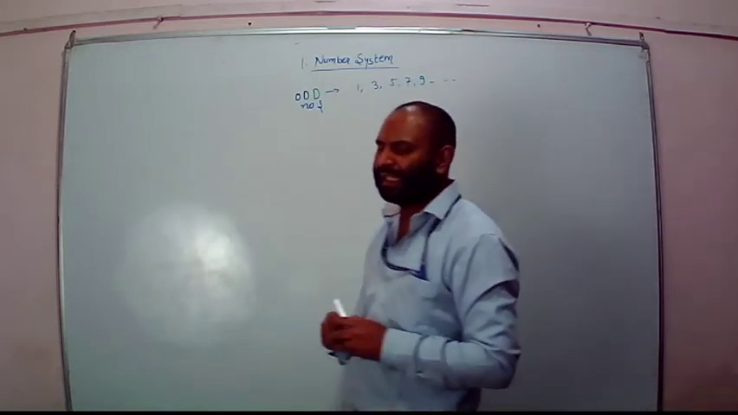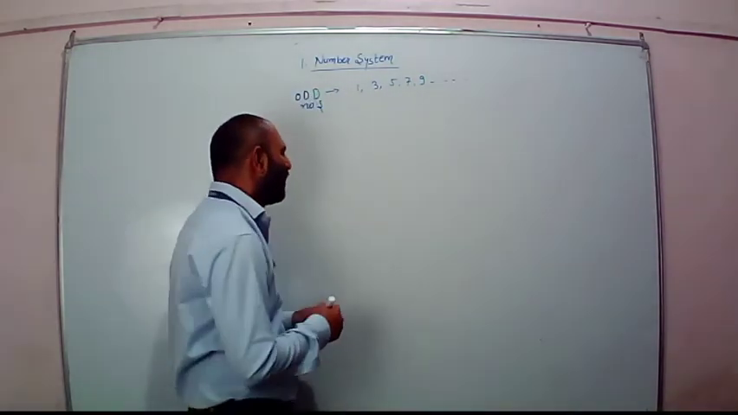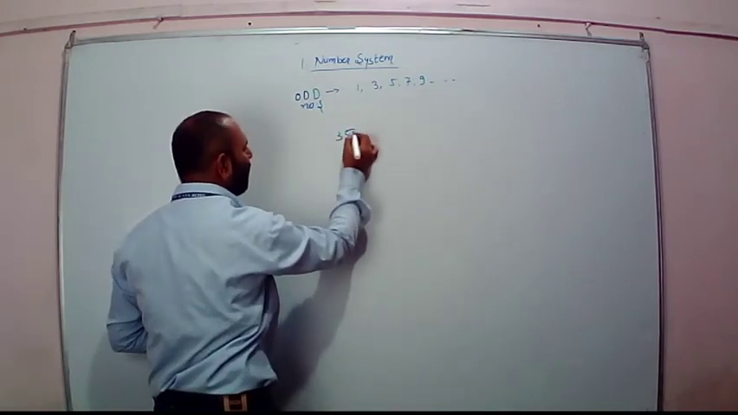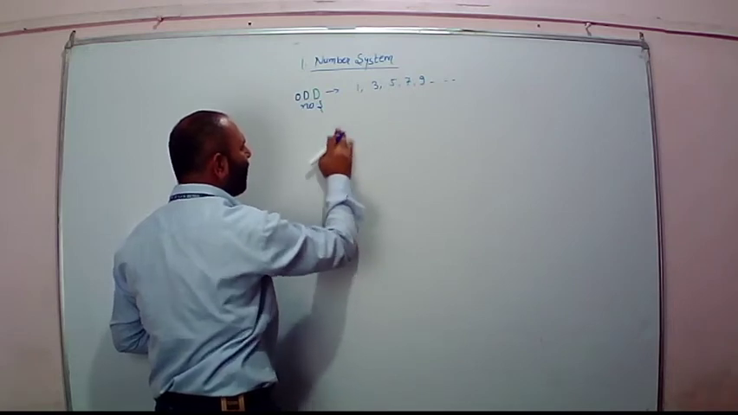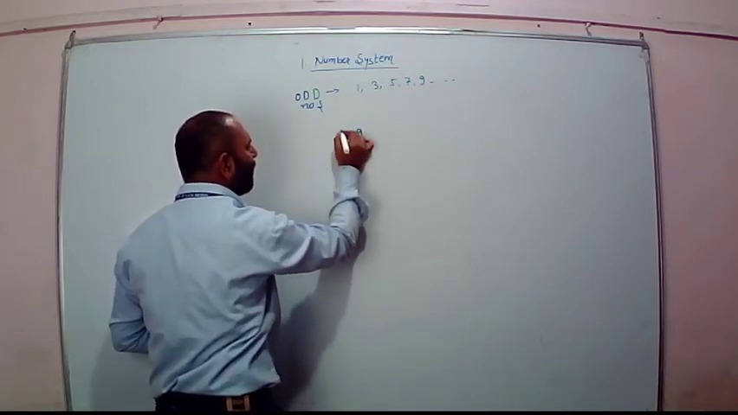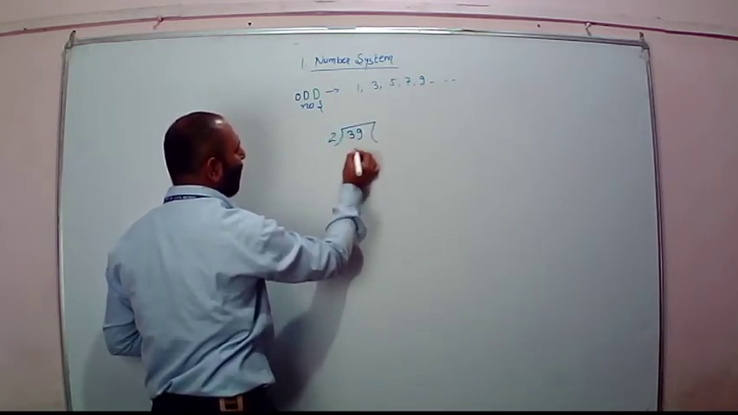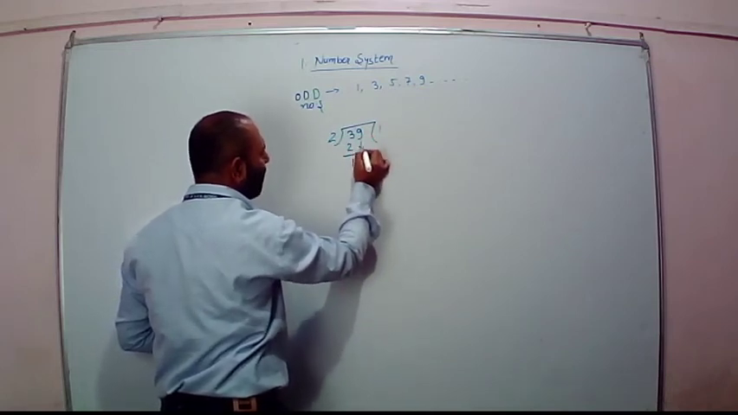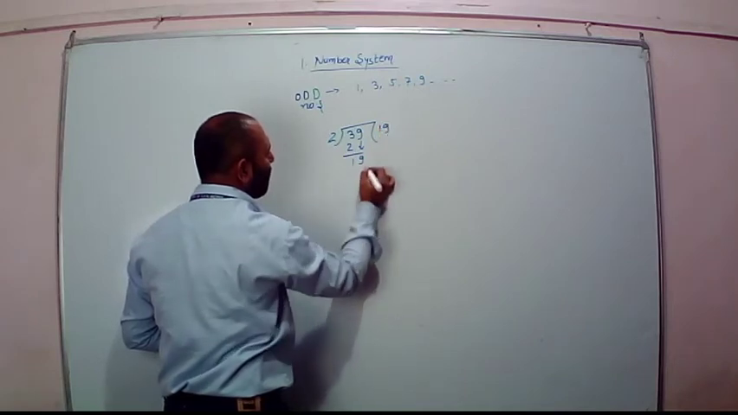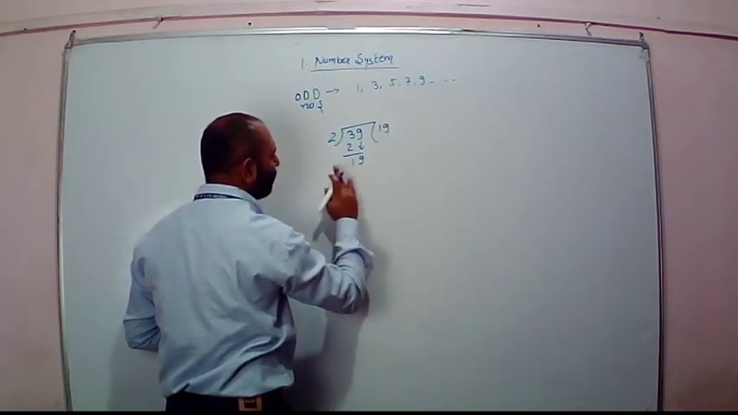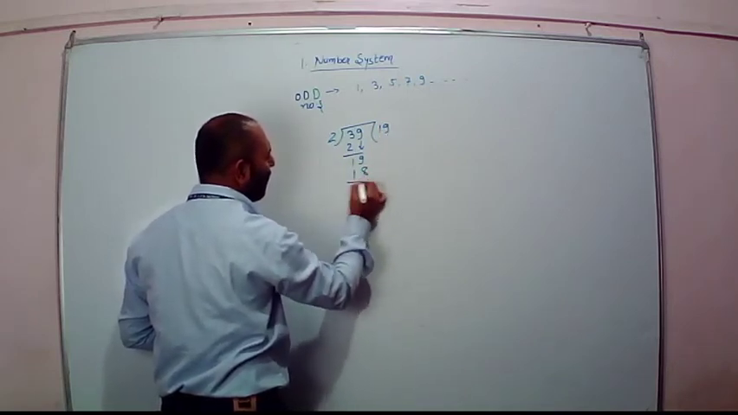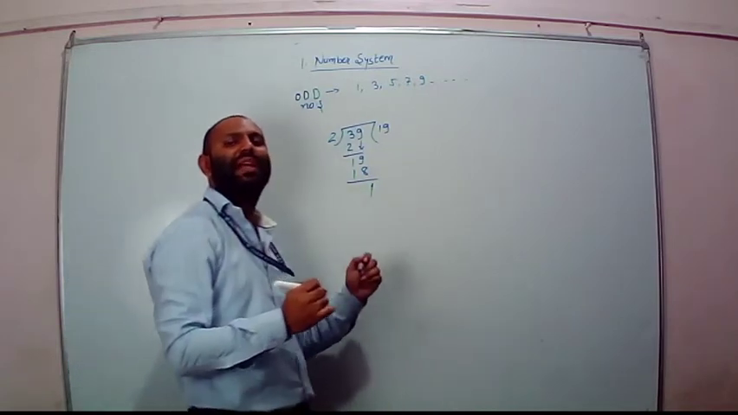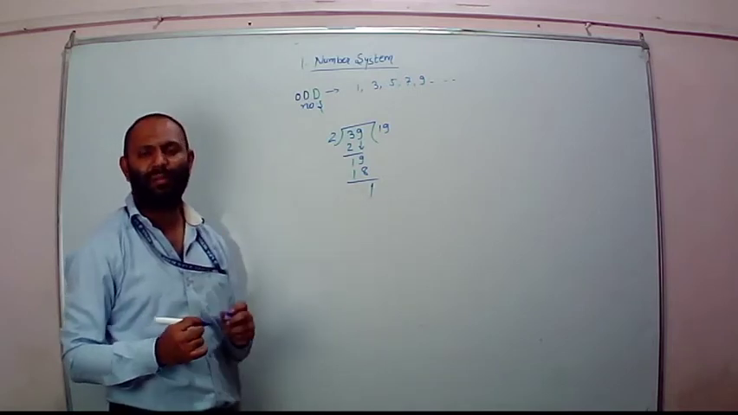See, if you divide any number by 2, for example, in this series there is 35 or say 39. Divide it by 2. 2 ones are 2. Then 9. 2 nines are 18. Remains 1. It is not completely divisible. That's why it is an odd number.